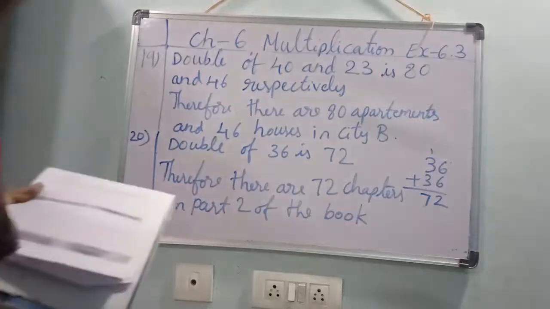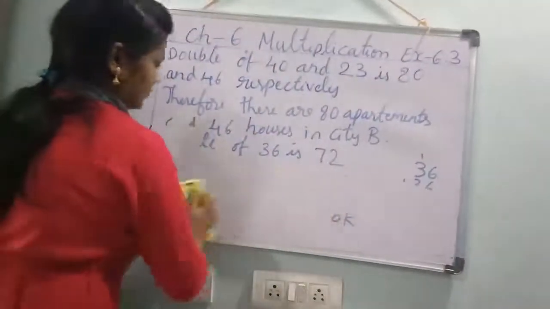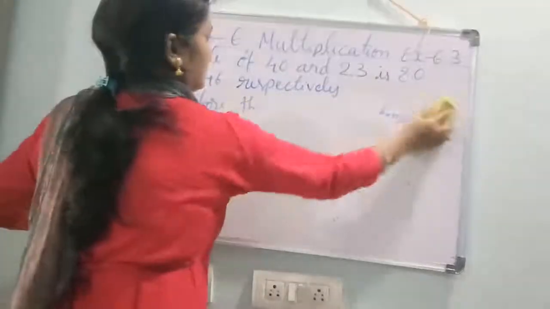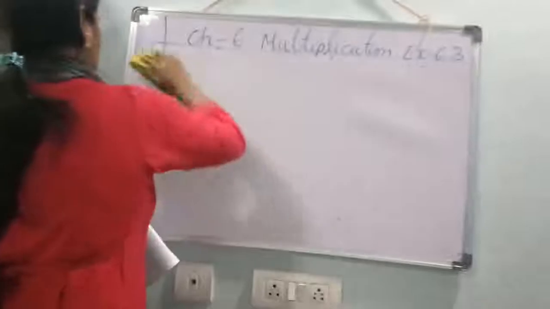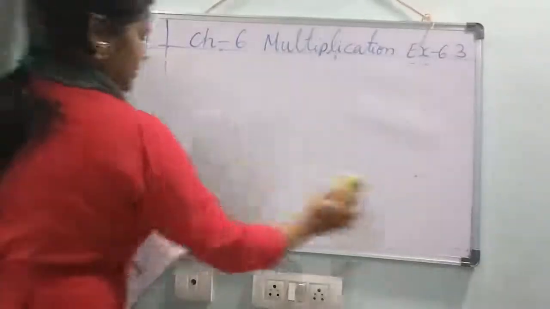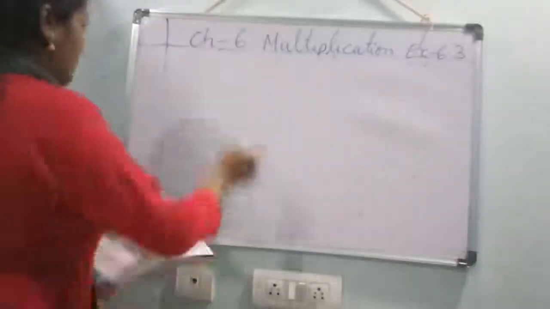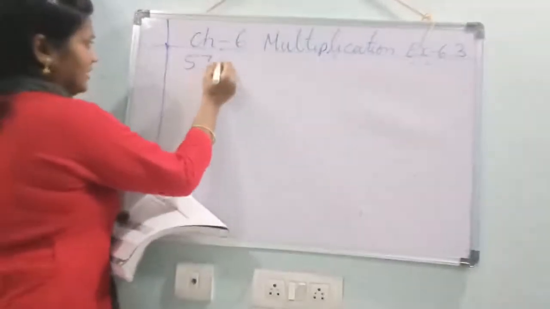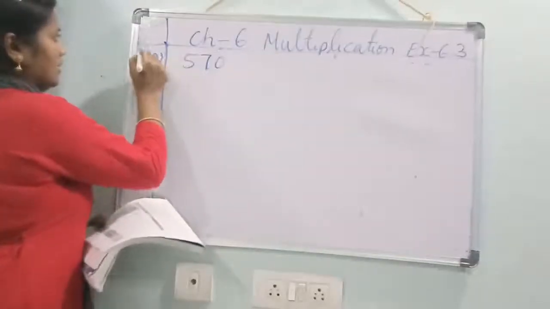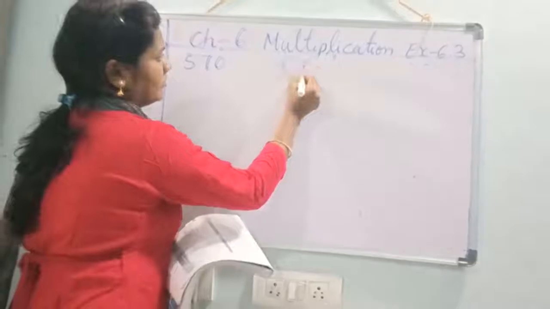Next, see, higher order thinking skills. First, 21. What is that? Double the given number. What is that number they given? 470 they given. Yes. Double. If you do double, 470.